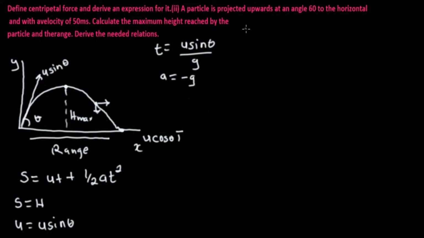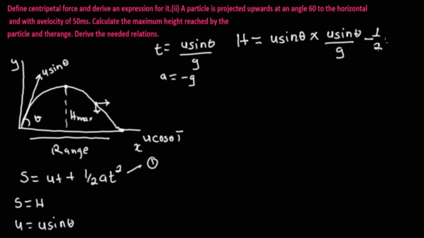Now we are going to substitute all these values into this equation. h is equal to u sine theta, multiplied by the time, which is u sine theta over g, minus, since acceleration is negative, half g, multiplied by u sine theta over g, all squared.